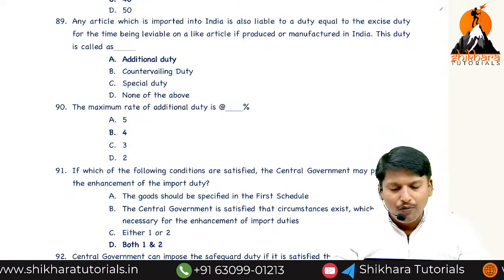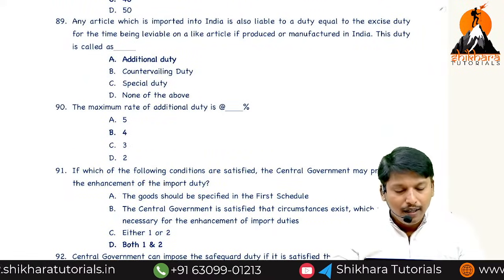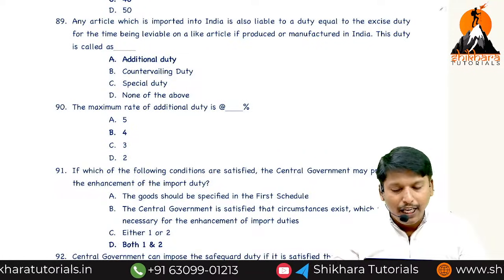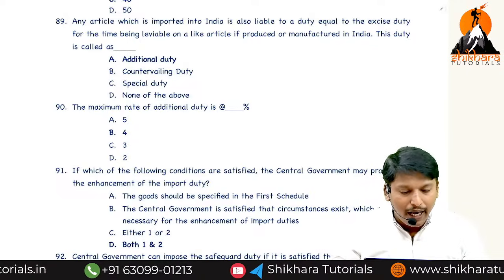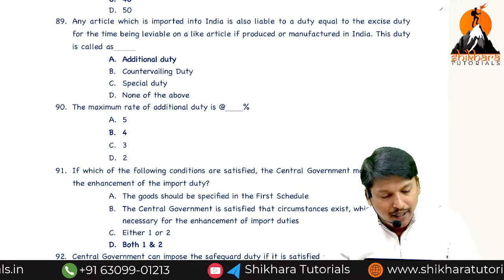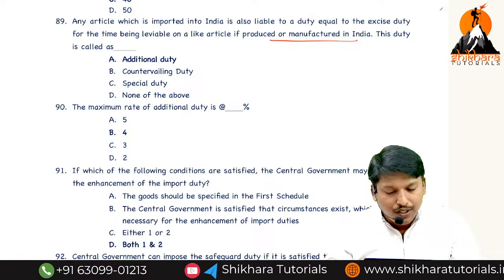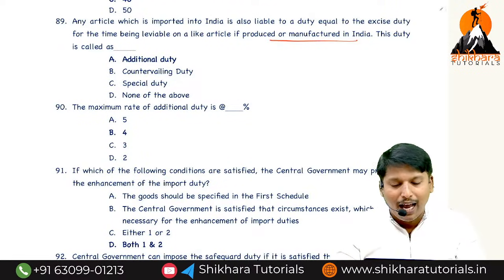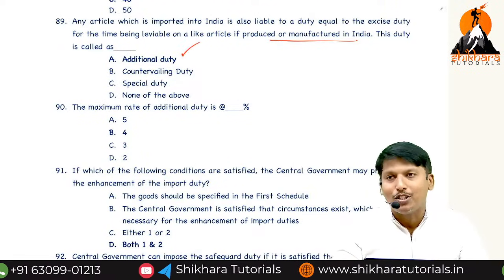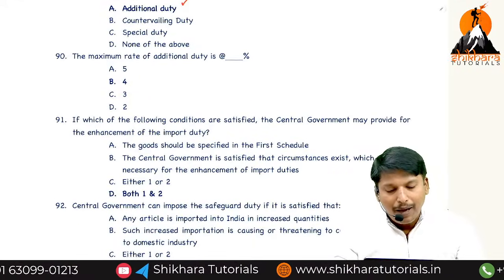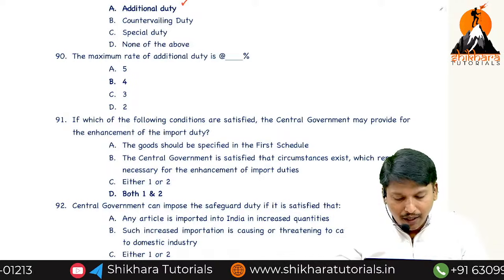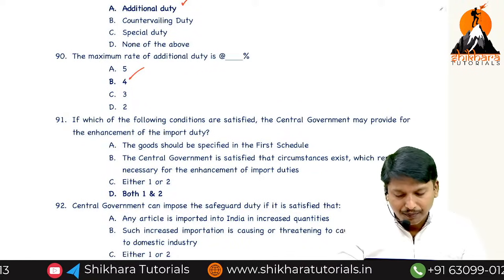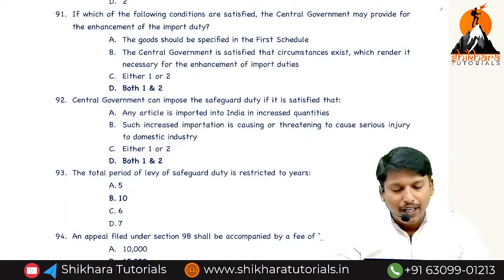An article which is imported into India is liable to duty equal to the excise duty for the time leviable on a like article produced and manufactured in India. This duty, actually called anti-dumping duty, if not there, is then considered additional duty. Maximum rate of additional duty is 4%.